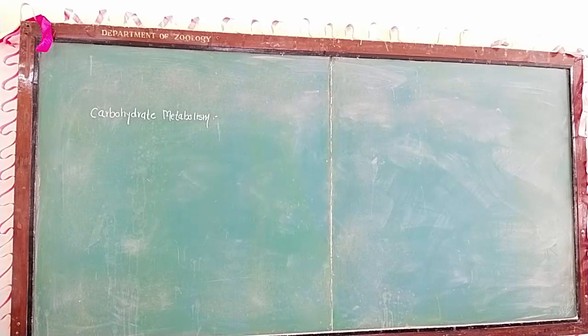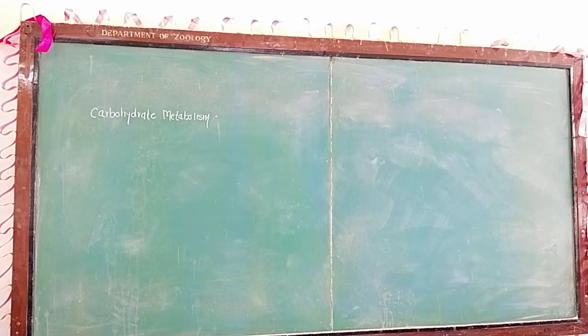Today I am going to introduce the topic from BSc Second Year Zoology. In BSc Second Year Zoology, there are two papers, paper number 5 and paper number 6. In paper number 6, entitled Biochemistry, there is one important topic, which is carbohydrate metabolism.